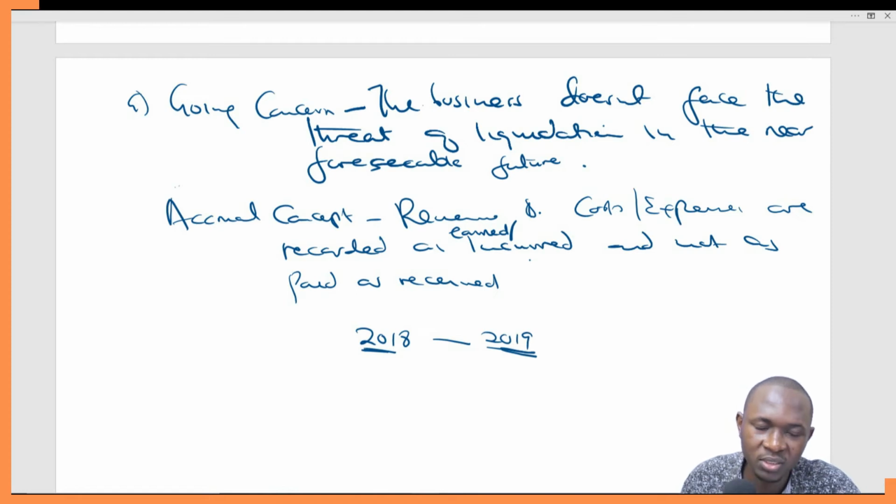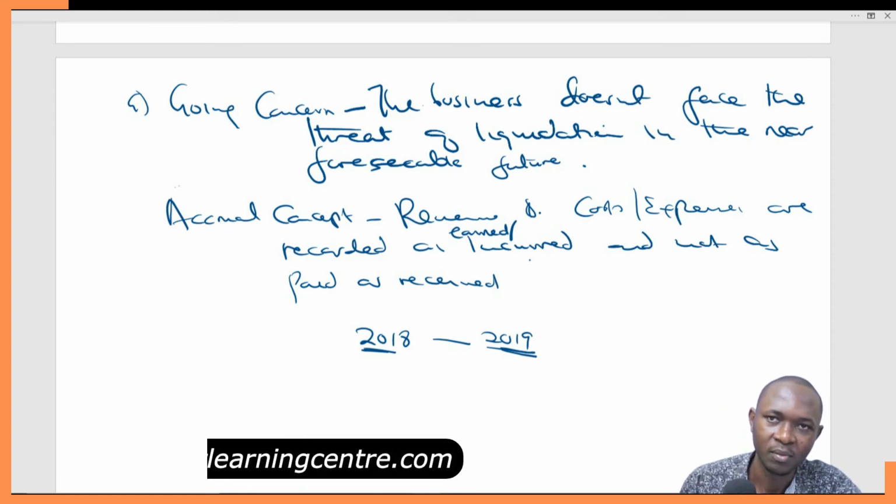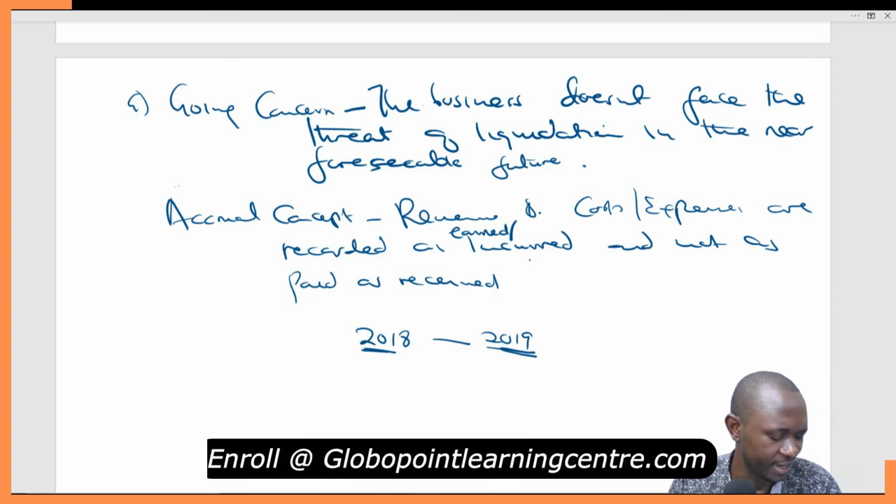So the accrual concept simply says that we record expenses and incomes as incurred or as earned, and not as paid or as received. You can receive it in any period of time, but let's record it at the time when it was actually earned.